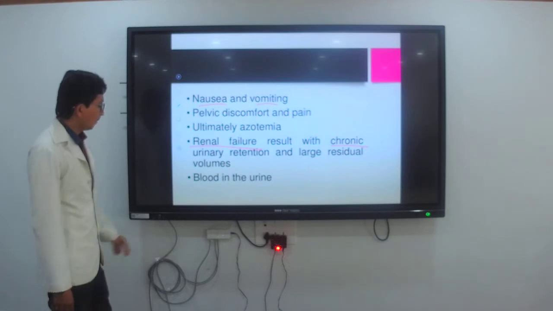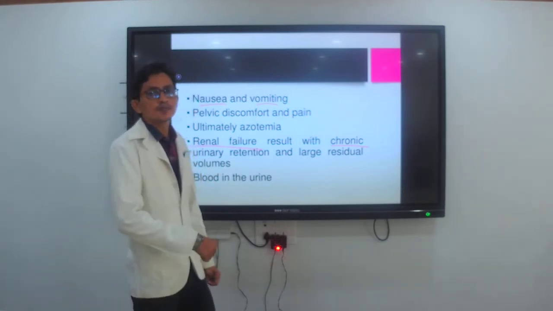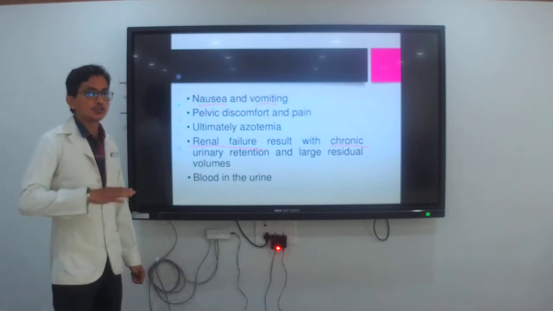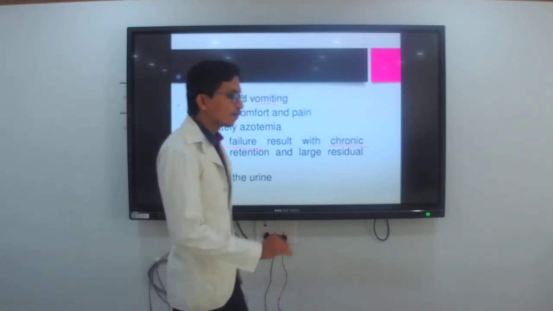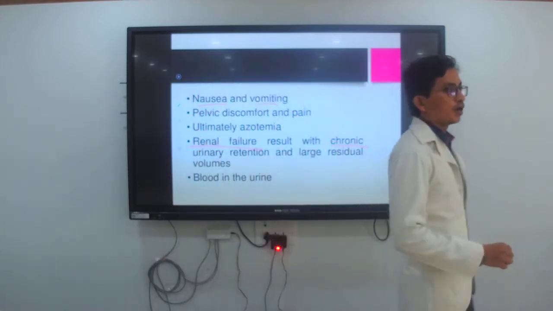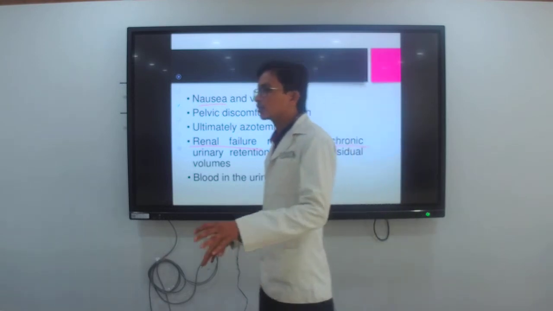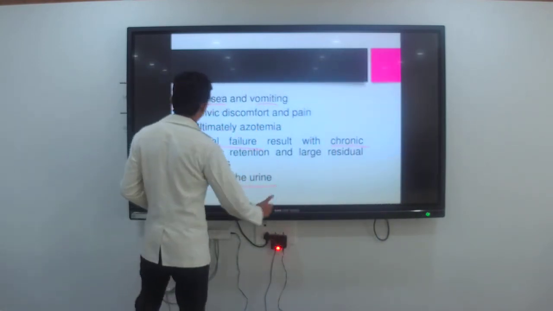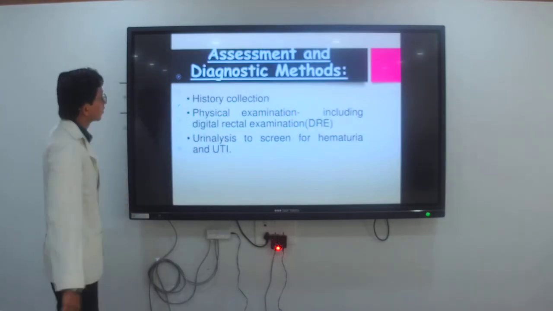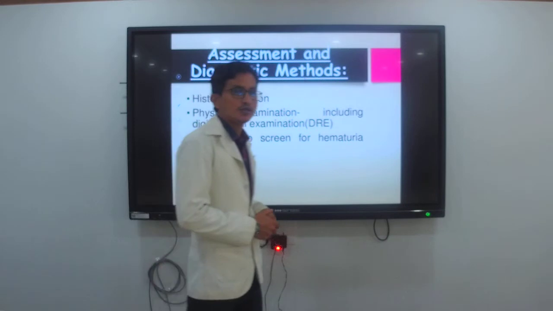Then blood in the urine. Blood in the urine is called hematuria. If a red color of urine is present in the client when passing urine, this reddish color is called hematuria, that is, blood in the urine. These are the clinical manifestations which we have dealt with.